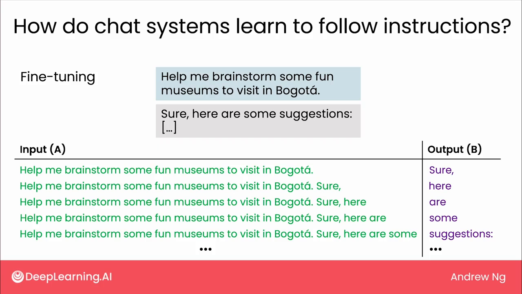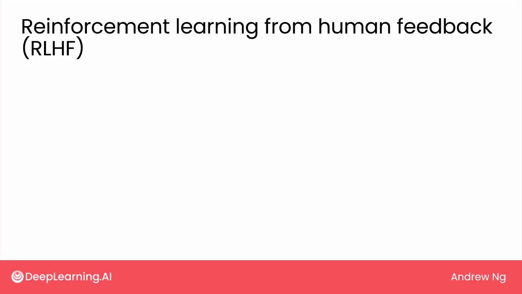And this will do okay. But it turns out that there's a technique called reinforcement learning from human feedback, or RLHF, that can improve the quality of your answers further. Many companies training LLMs want the LLM to give results that are helpful, honest, and harmless. Sometimes we call this the triple H. And the technique RLHF is a way to try to accomplish that.